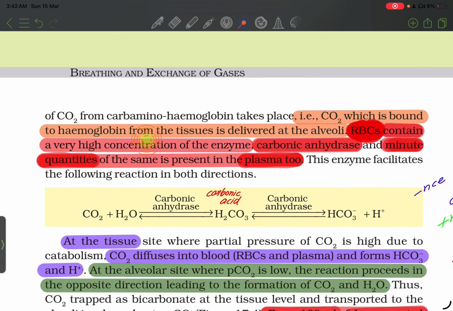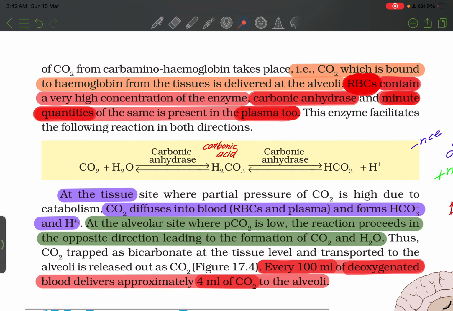RBC contain a very high concentration of enzyme carbonic anhydrase and a minute quantity of the same is present in plasma too. This enzyme facilitates the following reaction in both directions. CO2 plus water in the presence of carbonic anhydrase form carbonic acid, which in the presence of carbonic anhydrase further forms bicarbonate and hydrogen ion.